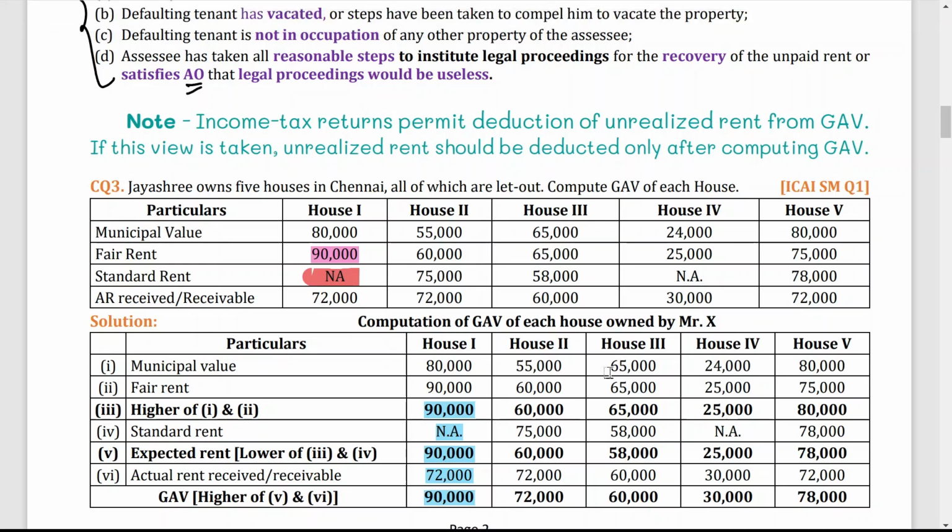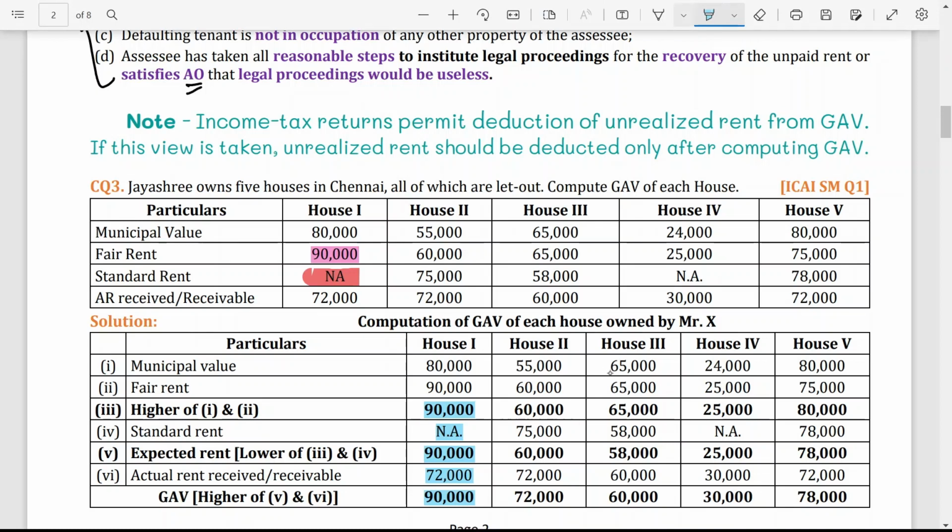Once again I am explaining. First of all, you have to write down municipal valuation, which is 80,000. Fair rent is 90,000. From these two amounts, the higher is 90,000, so you have to take that. Then you have to compare it with the standard rent. Standard rent is not applicable, so that 90,000 will become your ER. Now what is your ARR, actual rent received? That is directly given, 72,000. From these two you have to take the higher value. So the higher value is 90,000, and that is why your GAV is 90,000.